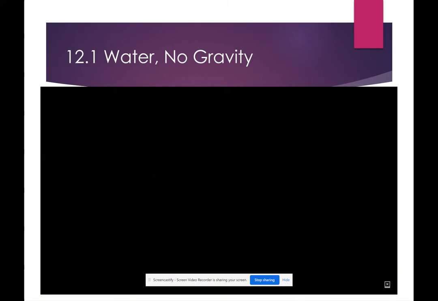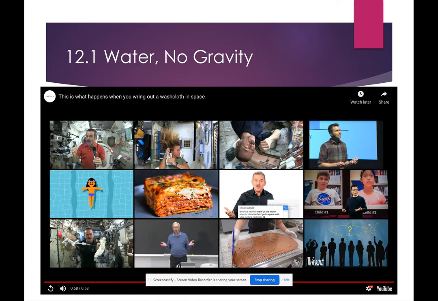So the video mentions surface tension. It's really cohesion that's causing those water molecules to stick together. Cohesion is what causes surface tension. But the fact that those water molecules are attracted to each other is what's holding them together. And then there's also attraction between the water molecules and the washcloth, which is what's holding them to the washcloth when he moves the washcloth up and down, and the water kind of bounces but still sticks to the washcloth.